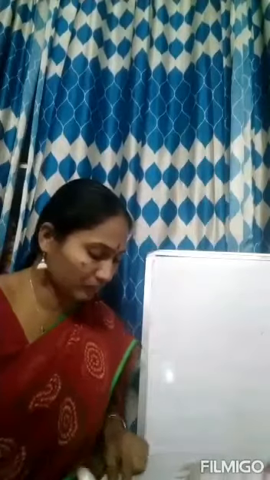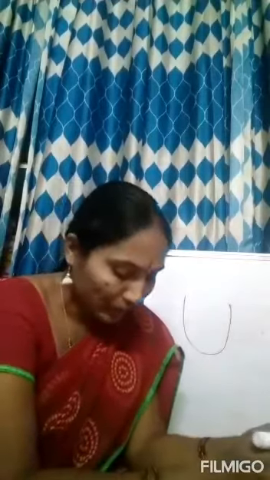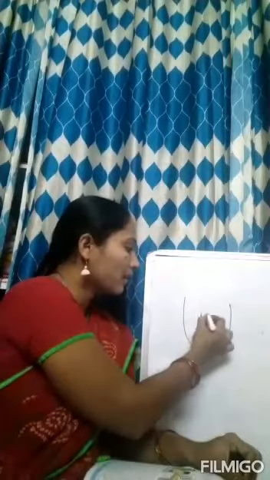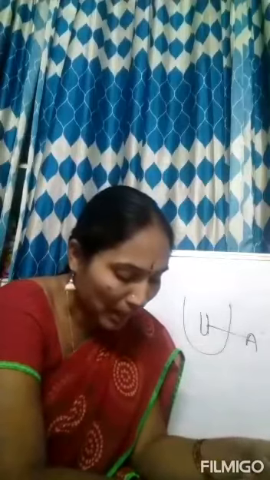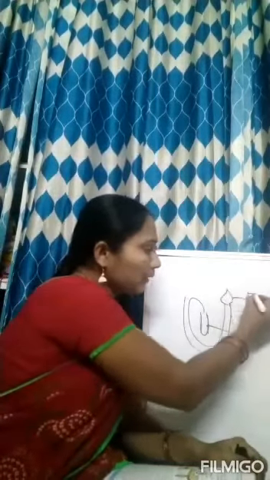You can see in the picture: this is the U-shaped tube, and inside there is a cylindrical bulb, this is A, and this is connected to the spherical bulb B.